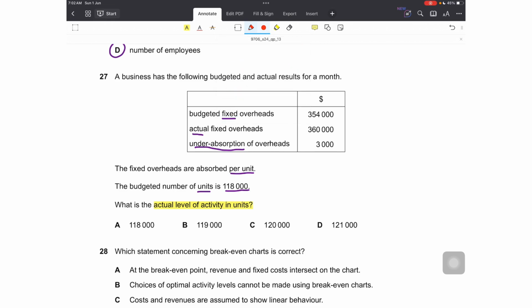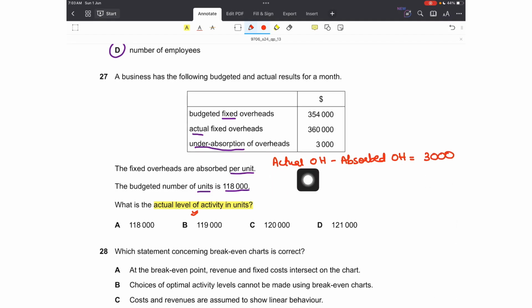Very interesting. There's a formula to calculate under or over absorption, and using that formula we can find out the level of activity. What is that? The difference between actual overheads and absorbed overheads, if the result is under absorption, the answer would be positive.